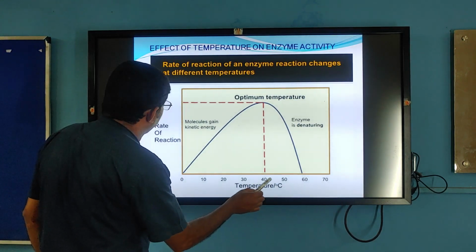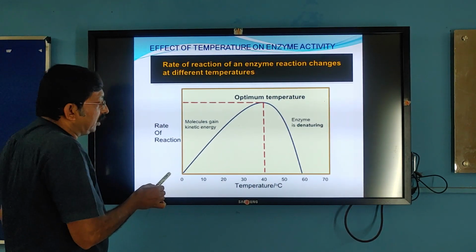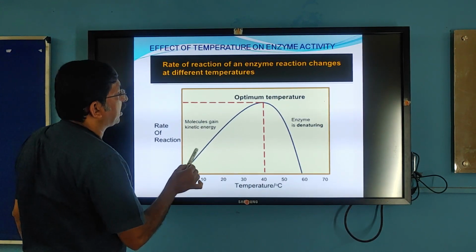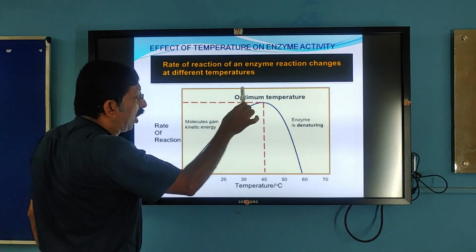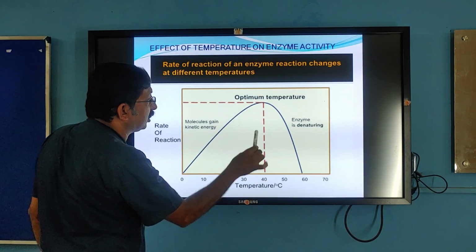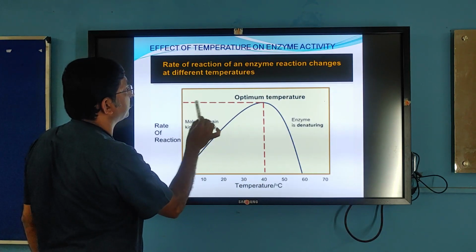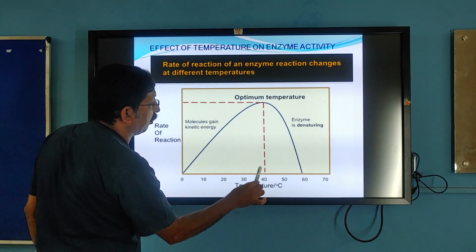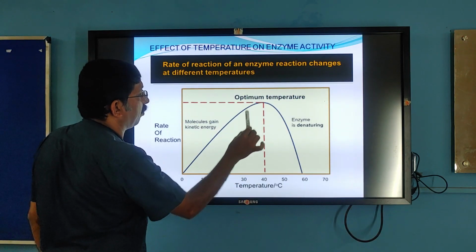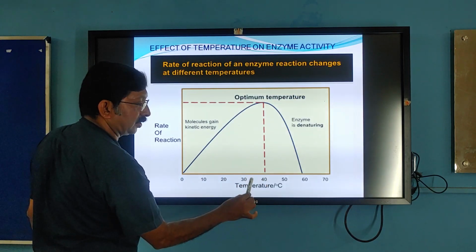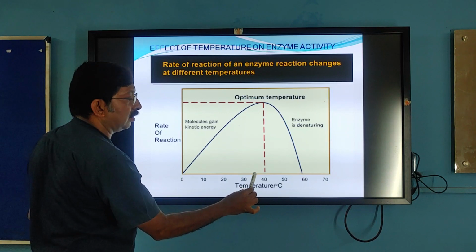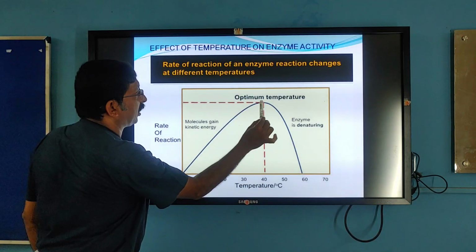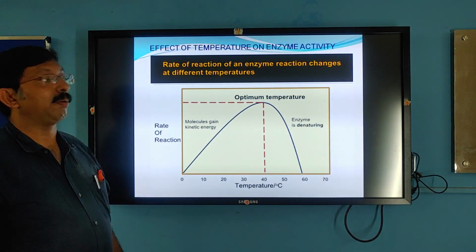See here, this is the temperature and this is the rate of the enzyme reaction. At 0 degrees there is no activity. Increase the temperature, and the enzyme activity also increases. At one particular temperature, the enzyme activity is maximum. This is the maximum activity. Here it is showing 40 degrees, but normally it is not 40 degrees, it is 37 degrees. This temperature is called the optimum temperature. The temperature at which the enzyme activity is maximum is called the optimum temperature.